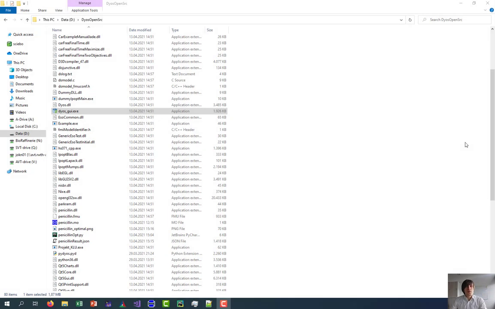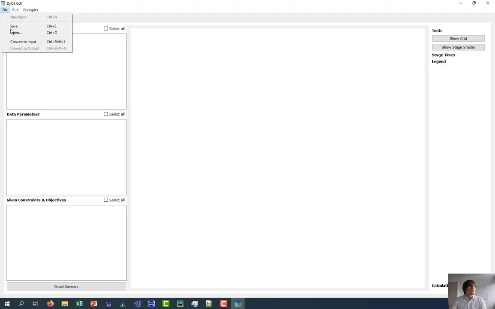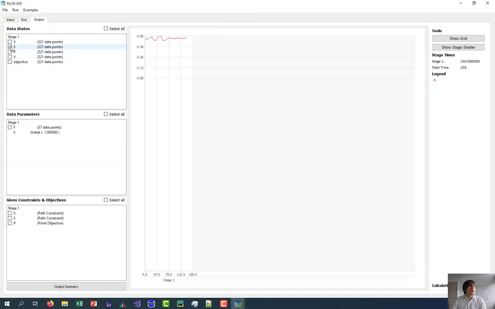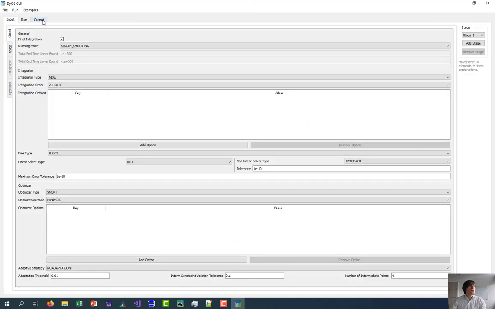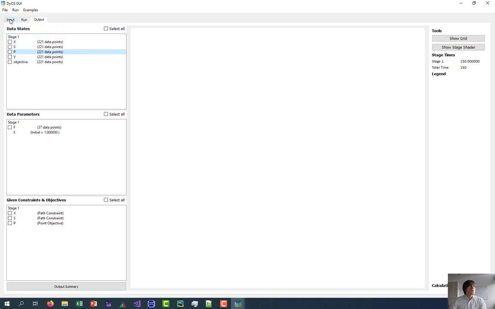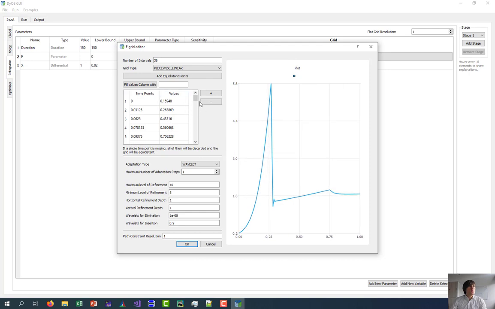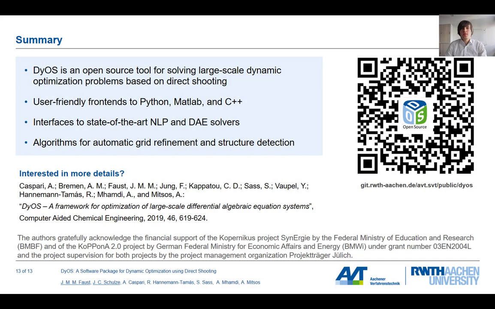We have also created a graphical user interface for DyOS, which is also part of the open source program. We can read in our output from our previous optimization and plot quickly the states we want to see. We can see that we can convert this also back to the input, and we can look into our grid here and see that it's not equidistant, and look into the optimization and all the definitions we want to look at. Let me summarize my talk.